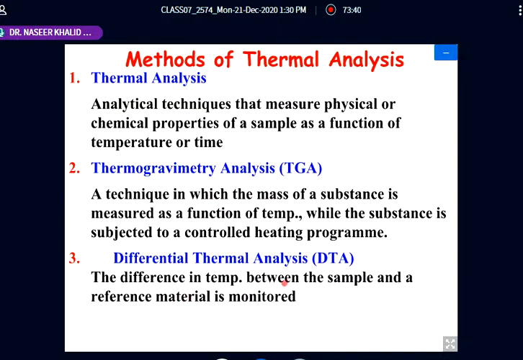So in differential scanning calorimetry, if, for example, the sample is heated, it means that we have to supply additional energy in order to maintain the temperature of the sample and of the reference material. So we will supply additional energy to the reference material so that its temperature is equal to that of the sample.